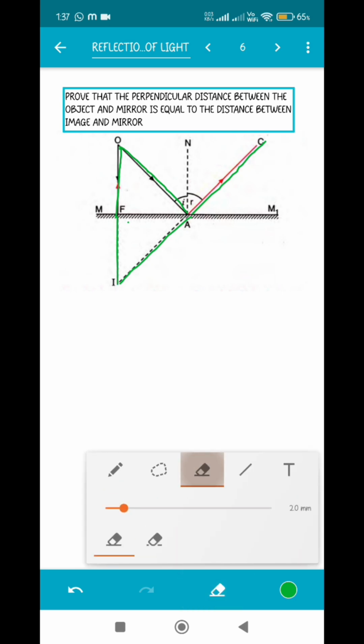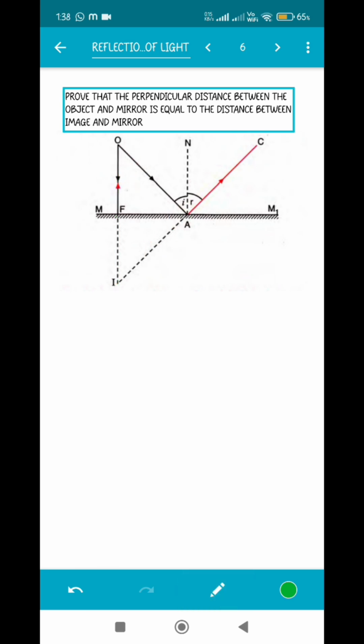Now what do we have to exactly prove? Let's see. We have to prove that OM, that is the distance between the mirror and the object, is equal to IM, that is the distance between the image and the mirror. Let's see. First of all, as you can see, we have already mentioned angle I and angle R, angle of incidence and angle of reflection.